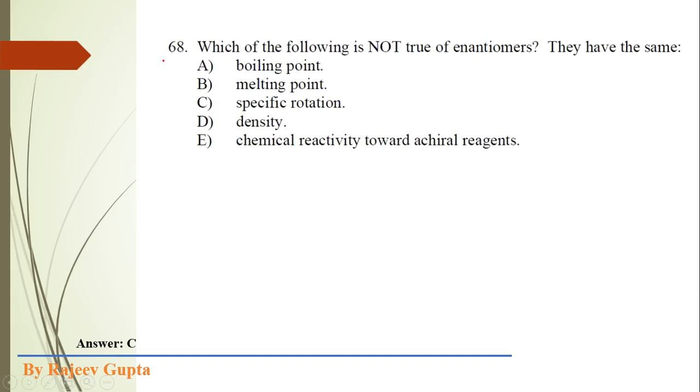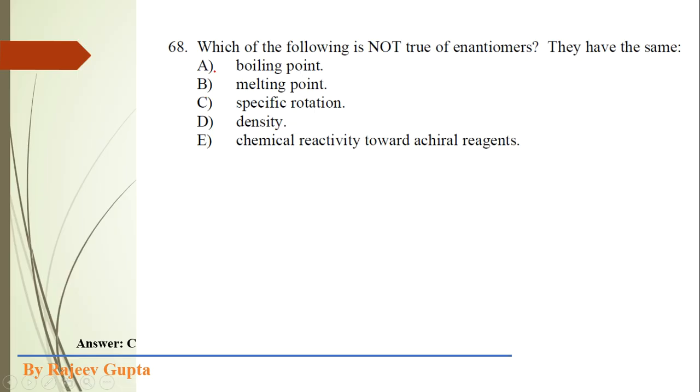Now, 68th question. Which of the following is not true of enantiomers? They have the same... means which property is same in case of enantiomers and which property is different. That different property of any two enantiomers which are mirror images will not be same. That will be our answer.